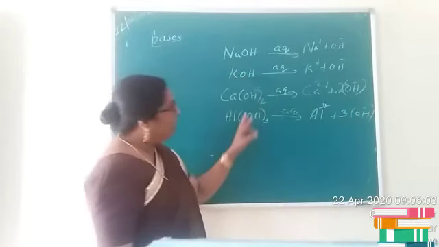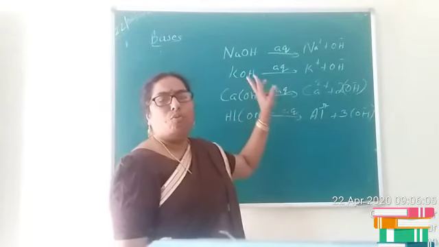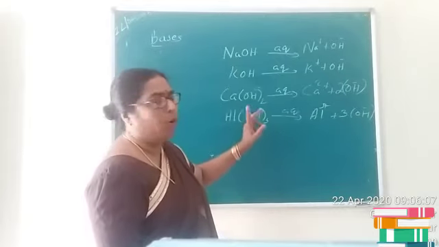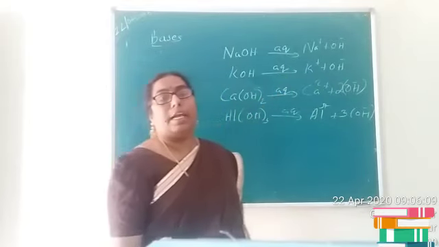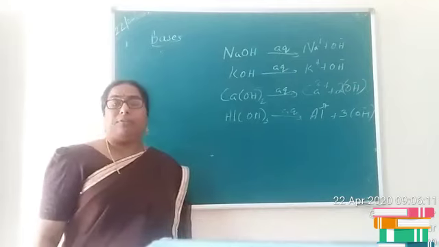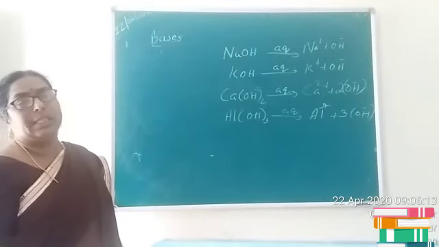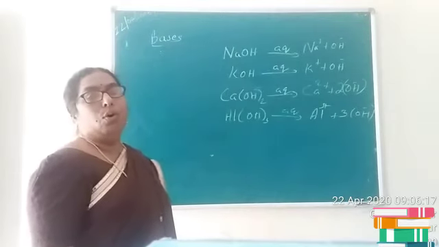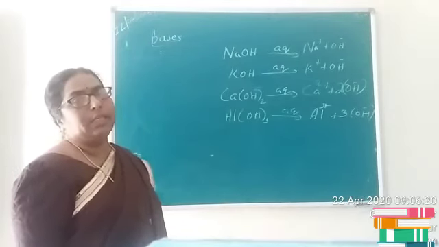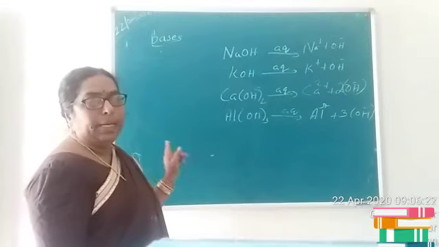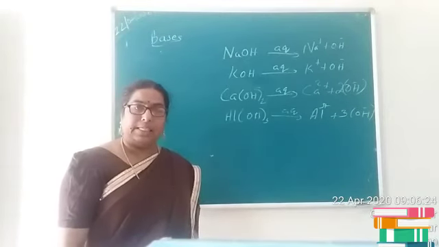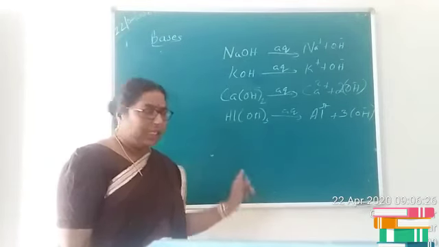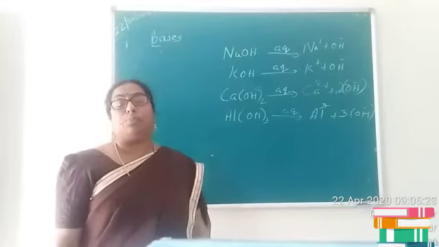So children, here you must have observed one thing common. Whatever be the base, in the aqueous form it always produces OH minus. So we can define bases as the substances which are able to release one or more OH minus ions in aqueous form. Is it clear? Bases are substances which are able to release one or more OH minus in the aqueous form.